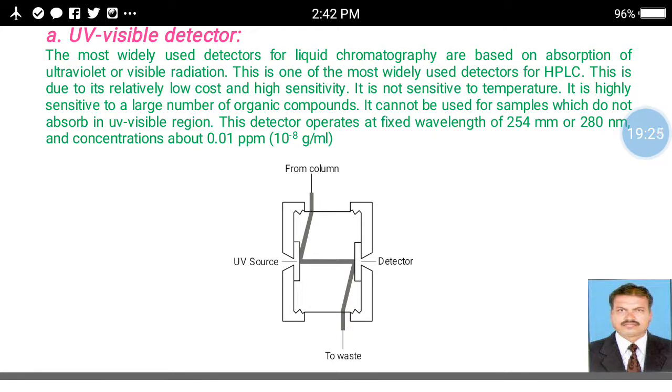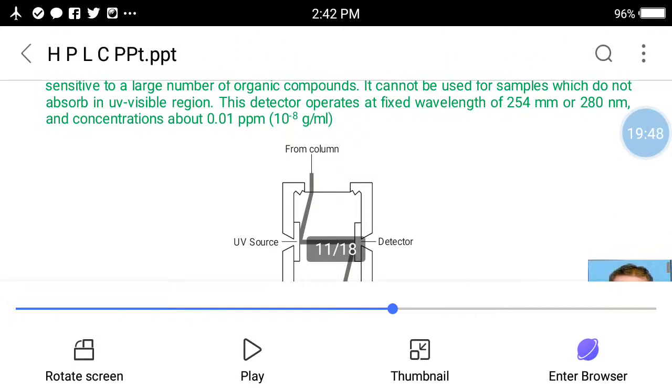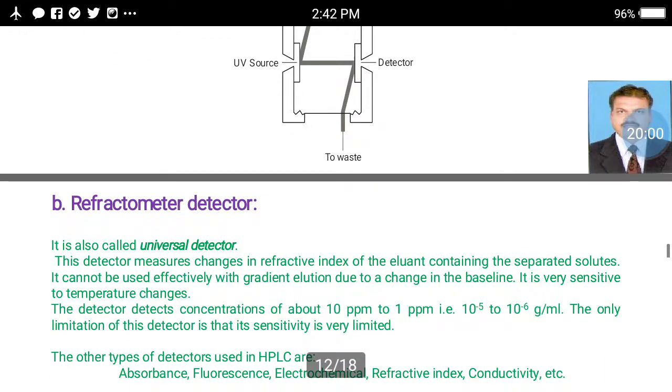This detector operates at a fixed wavelength, in the range 254 nanometer to 280 nanometer, and the concentration range is 0.01 ppm or 10 raised to minus 8 gram per ml. Look here in this figure. Ultraviolet radiation comes from the column and from the waste, and then it creates electrons.